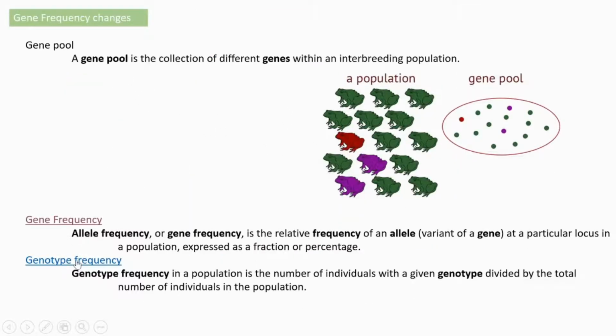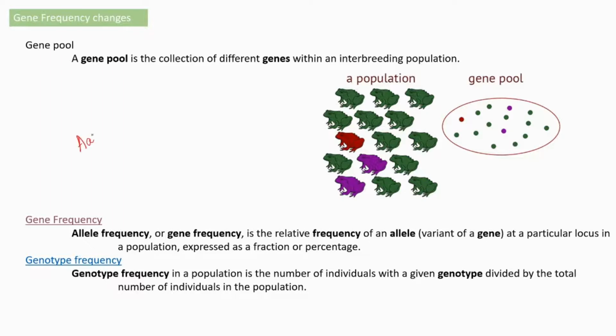Then genotype frequency. What is genotype frequency? Genotype frequency is similar to gene frequency. Here we are considering the genotype. Genotype means the composition of a particular gene and the number of that type of gene in a population. In gene frequency we consider only a single allele; here we are considering the gene entirely, meaning the genotype. Genotype and phenotype. Is it clear for you? I will explain.